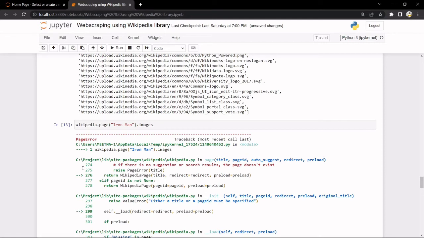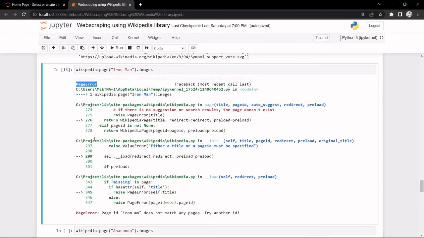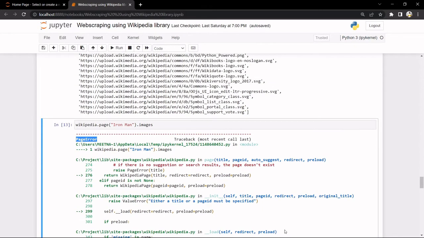Oops, here we got an error. What is that? It is a page error. In Wikipedia, when the title that we give does not match the page ID, it throws the page error.